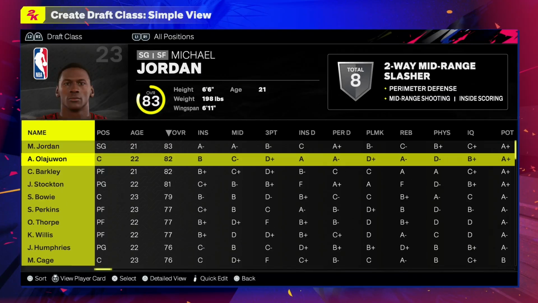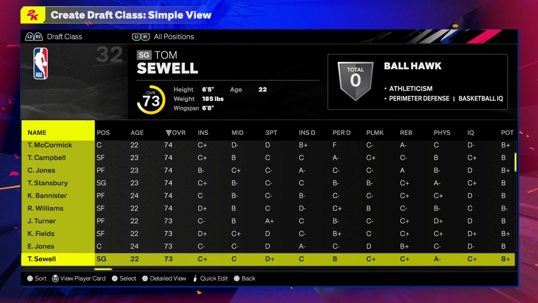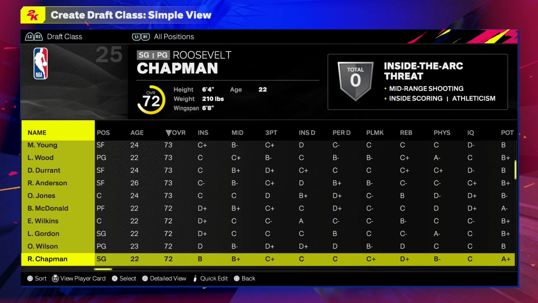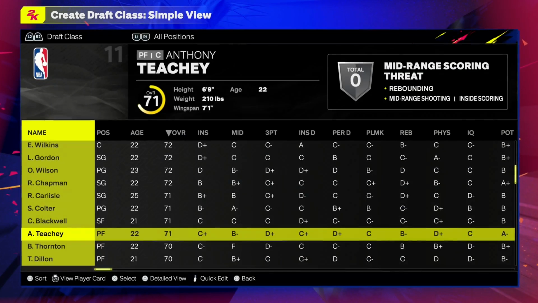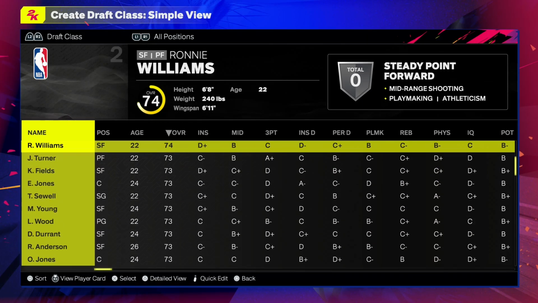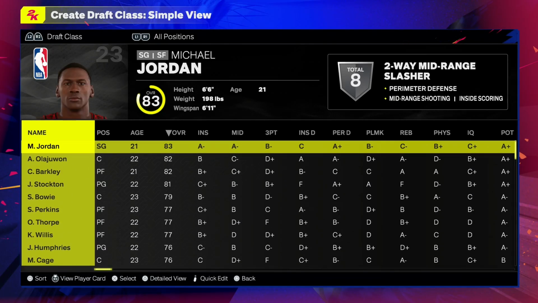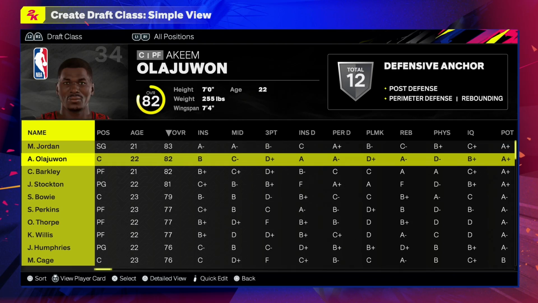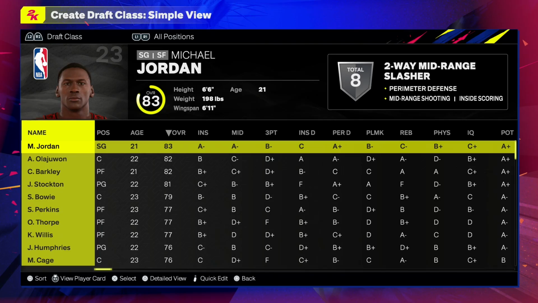So like I said, we do have 74 real players. We were able to fix some names in this draft class, such as Anthony Tichy. Before, his name was able to be Anthony Teasley, and we were able to get that changed. Sadly, we can't get the other 3 changed, at least not yet. Hopefully, maybe in 2K26 when I remake this same draft class. And yes, I will be remaking each draft class the exact same with the same amount of players. It's just for 2K26, I'm going to make sure I mess with every draft class's signature moves and so on.